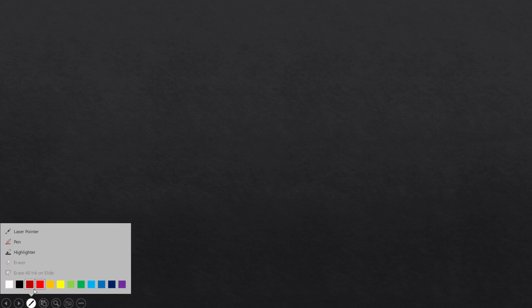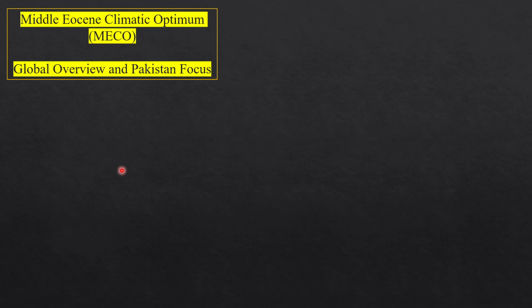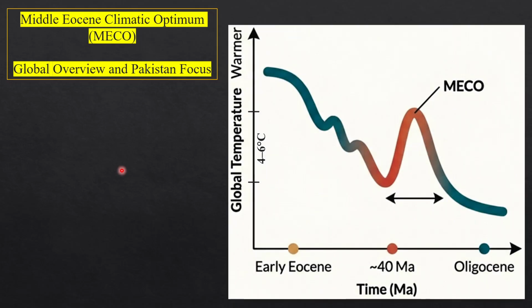Guys, today we have a new topic, which is also my research topic, known as the Middle Eocene Climatic Optimum, or MECO, event: a global overview with a Pakistan focus. MECO is the event that occurred 40 million years ago, in which the temperature rose by almost 4 to 6 degrees centigrade throughout the world.